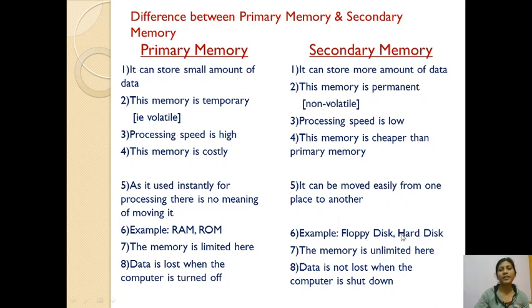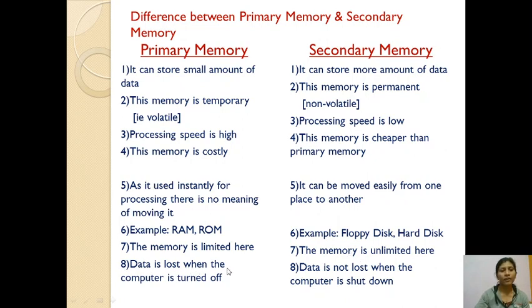See, this floppy disk, hard disk, easily we can carry from one place to another place. And this is random access memory, and this cannot be moved from one place to another place. The memory is limited here, so we can store limited data here. The memory is unlimited here, means we can store a large amount of data for permanent use, means for further use we save data in secondary memory.